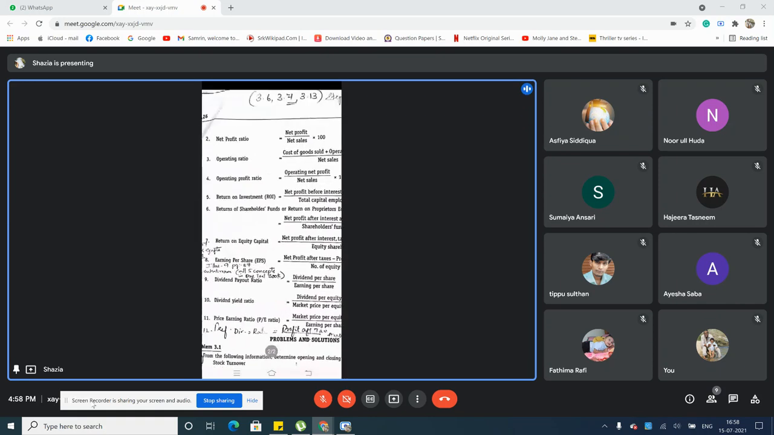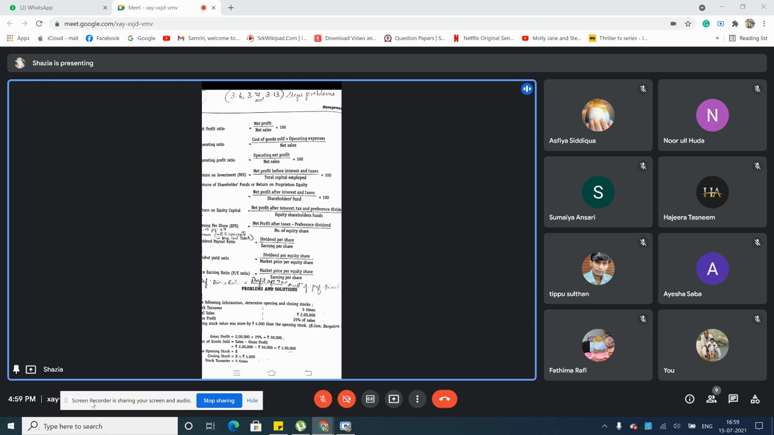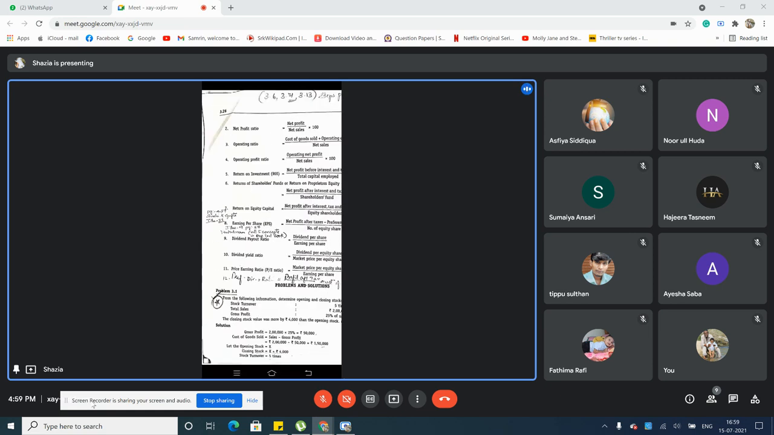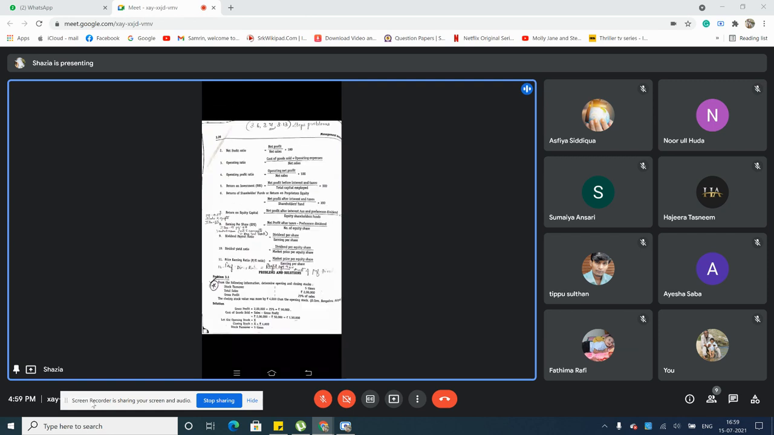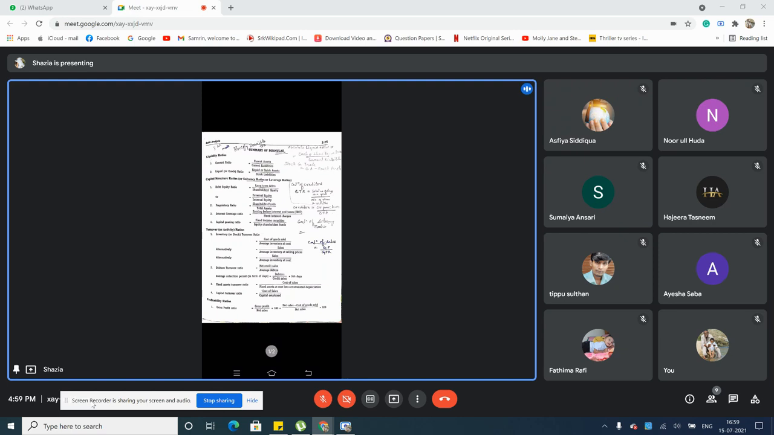Then how to calculate the net profit ratio, operating ratio, operating profit ratio, return on investment, ROI, then return on shareholders' fund or return on proprietary equity, that's one. Then next you have return on equity capital, earnings per share ratio, this formula, then dividend payout ratio, dividend yield ratio, price earning ratio, then preference dividend ratio. So all these are 12 formulas. Put together, you have almost 30 to 35 formulas, which are very, very, very important.